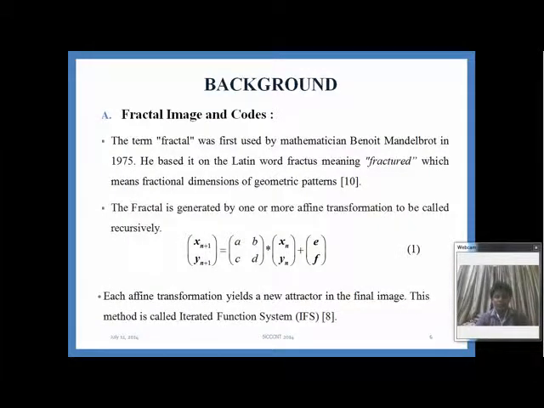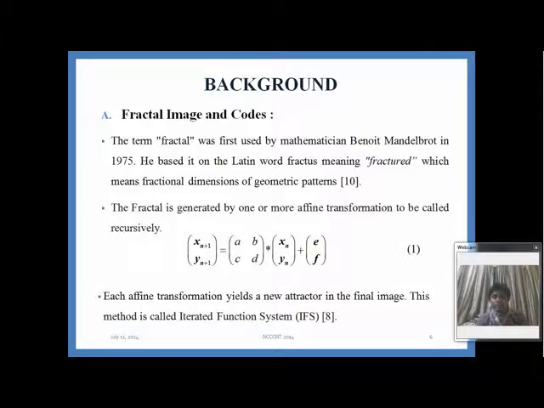First, let's talk about the fractal image and the fractal codes. The term fractal was first used by the great mathematician Benoit Mandelbrot in 1975. He based it on the Latin word fractus, meaning fractured, which means fractional dimension of symmetric pattern. The fractal is generated by using one or more affine transformations to be called recursively.